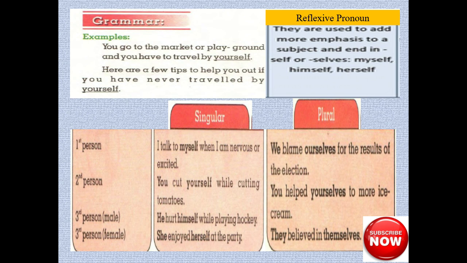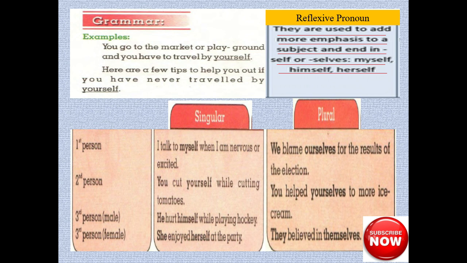Next portion is grammar. Today in grammar, we will learn about types of pronoun, reflexive pronoun and indefinite pronoun. First of all, reflexive pronoun. They are used to add more emphasis to a subject and end in self or selves. For example, myself, himself or herself.